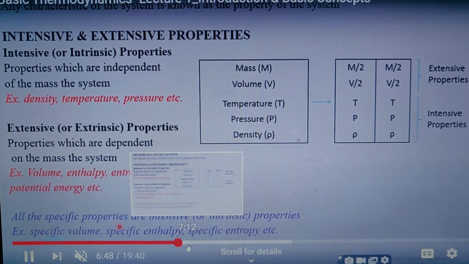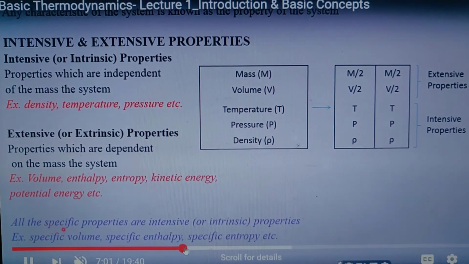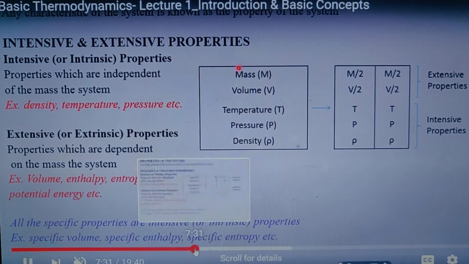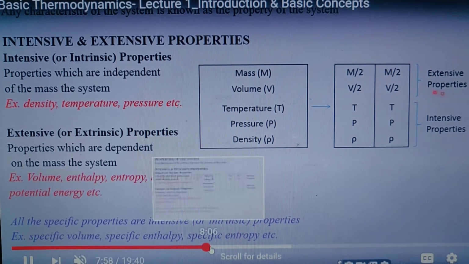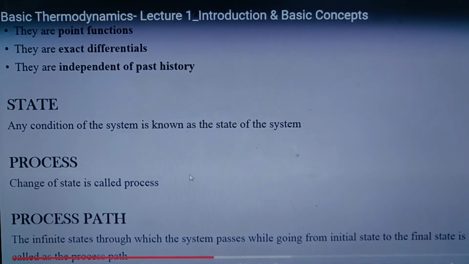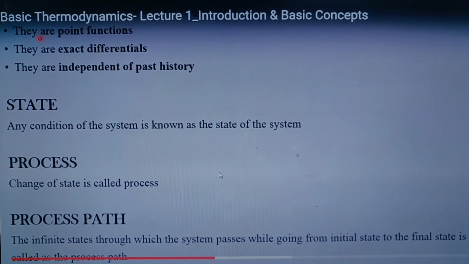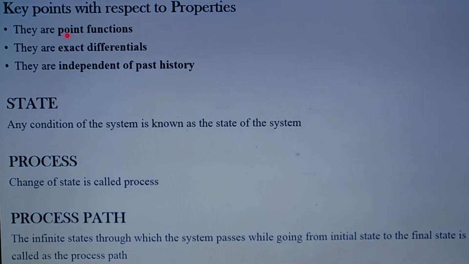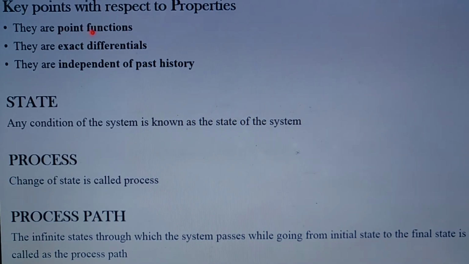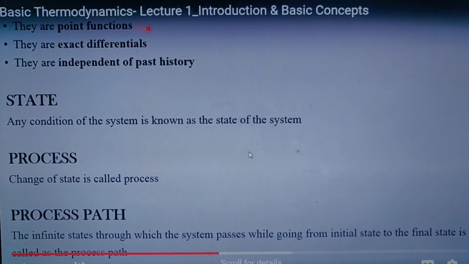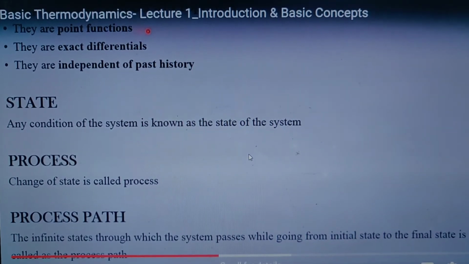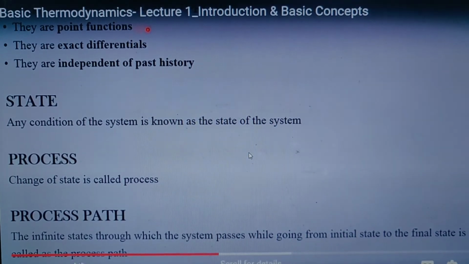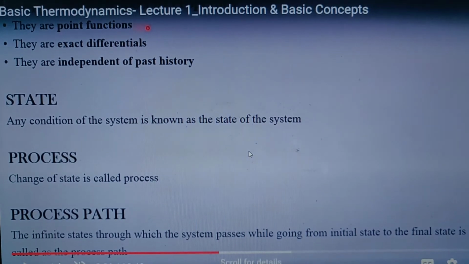The next part. Here are some of the properties of the system: they are point functions, they are exact differentials, and they are independent of the past history. Point function means in any state you can say that the state has a pressure, has the property of temperature, has the property of volume.